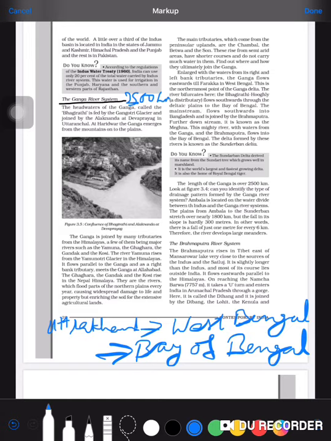Now I am going to discuss the Brahmaputra. For Brahmaputra I am using another color, and I will show it with a flow chart. It always moves by the side of India. It originates from Tibet, then enters India from the side of Arunachal Pradesh, then Bangladesh, then the water falls into the Bay of Bengal.